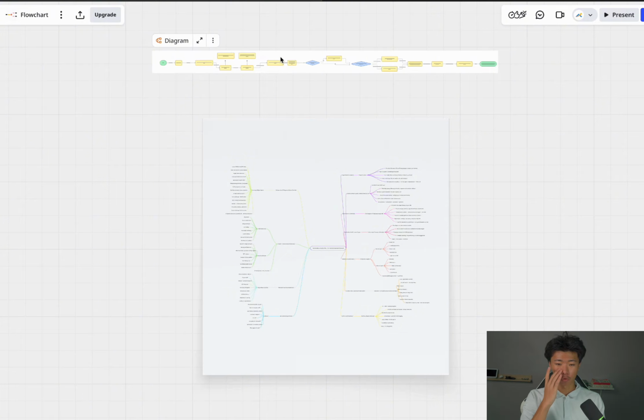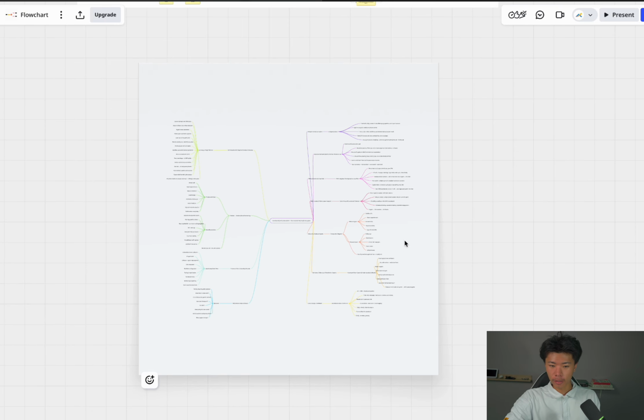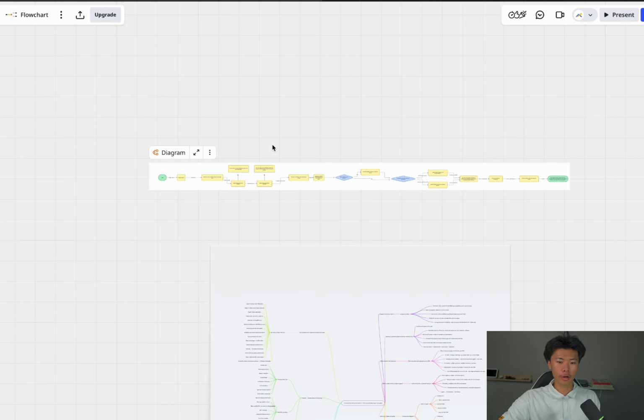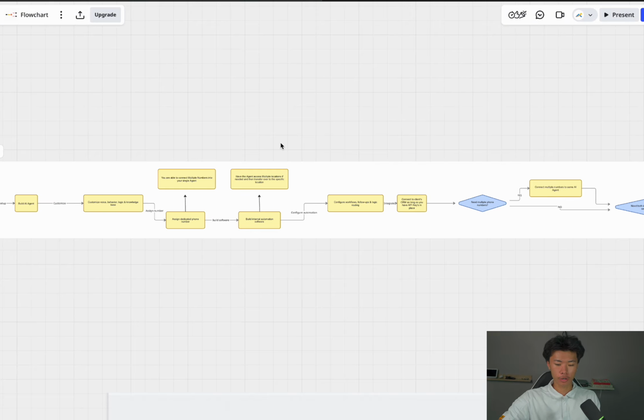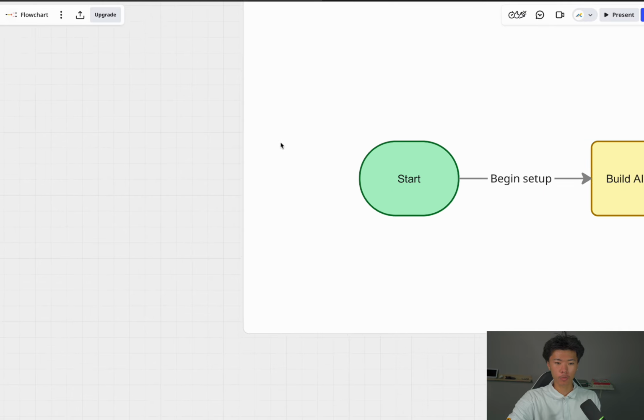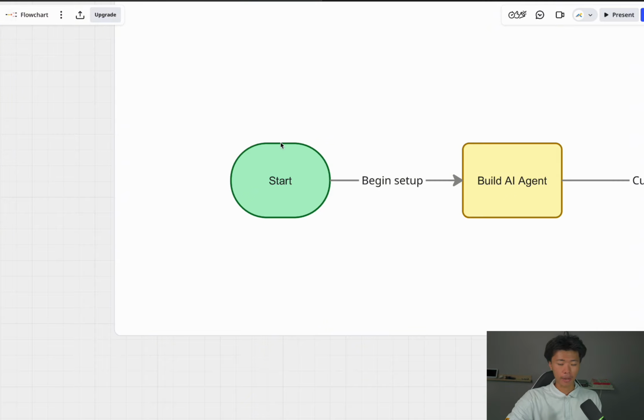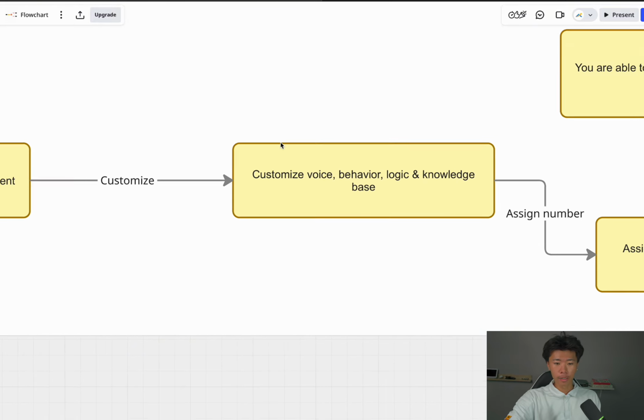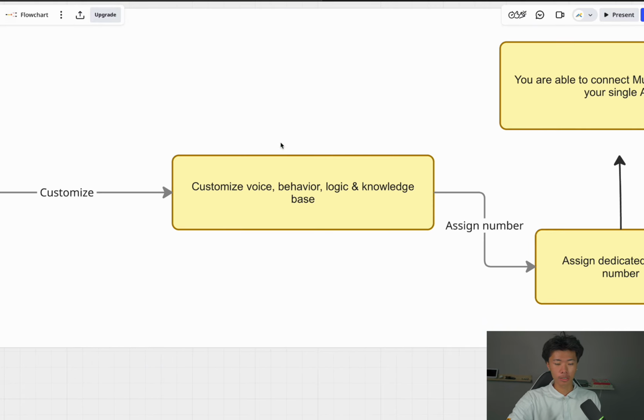Here's a diagram of what we have made specifically to help you understand what AI does and how the systems work, right? So before I get down to this whole thing right here, let's come in here and go from here. You guys can see that it's start. Once we start building out the agent, once we start building out the system, then obviously it's going to channel into being able to customize it, right? So after here, we're going to customize it. We're going to put in the information, the basic knowledge info necessary for the agent to work properly, right?